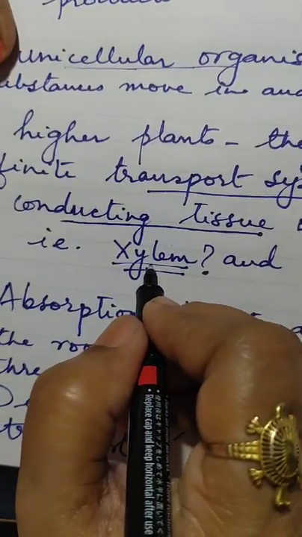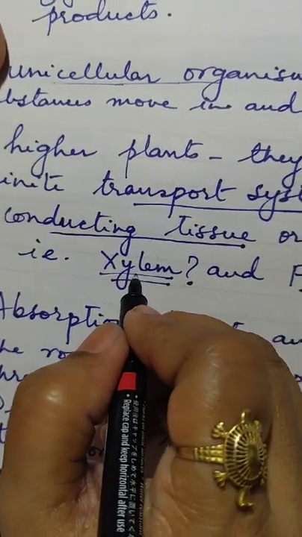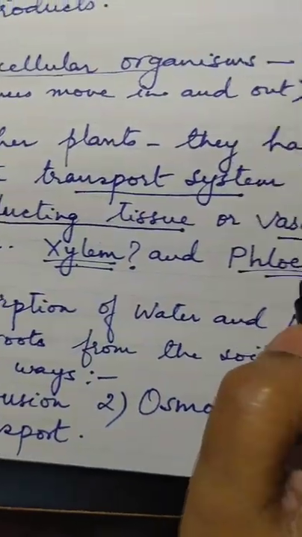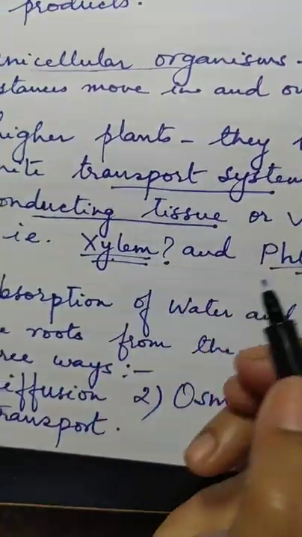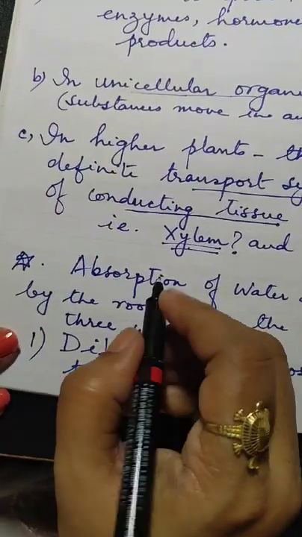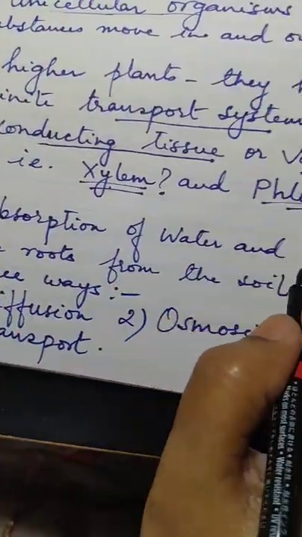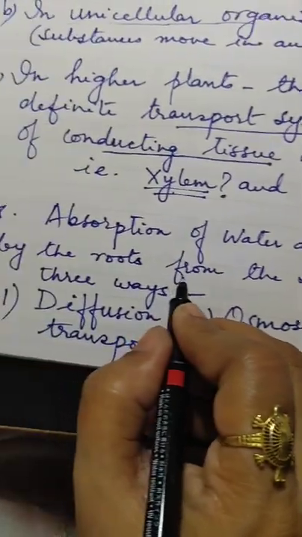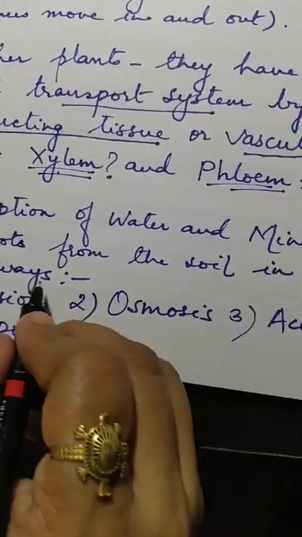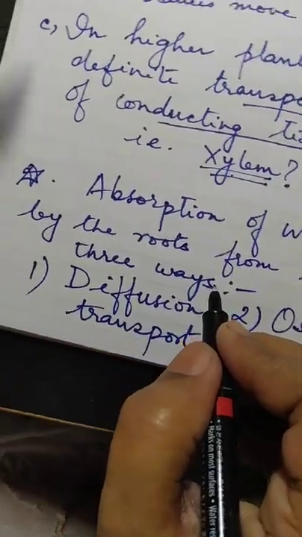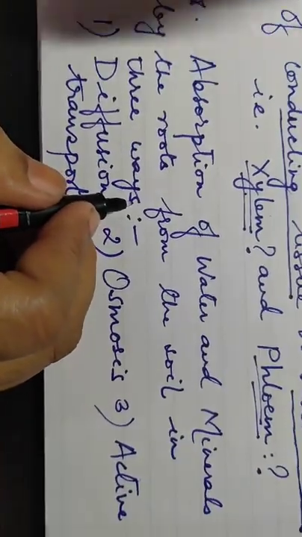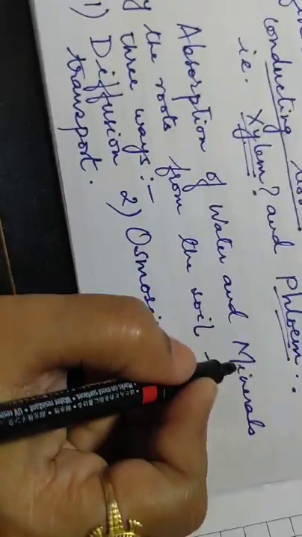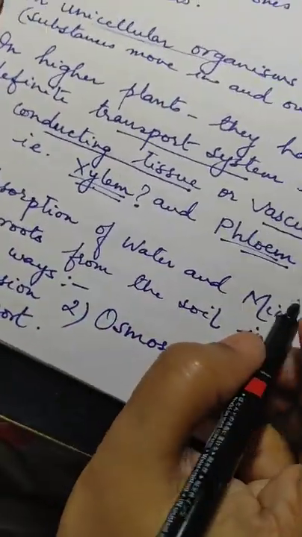Now, what is a xylem tissue? What is its main function? What is a phloem tissue? What is its main function? We'll discuss it later on. Now let us come back again to this topic. Absorption of water and minerals by the roots from the soil takes place in plants in three ways. Since we are going to discuss this transport system, let us see how absorption of water and minerals takes place in the plants.